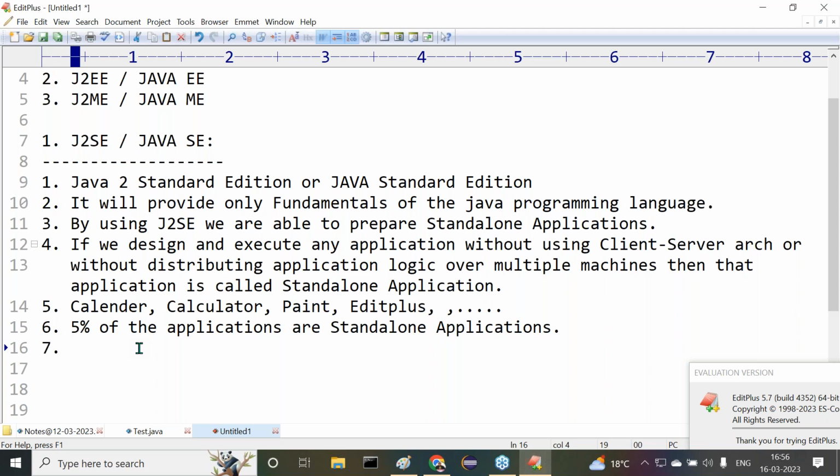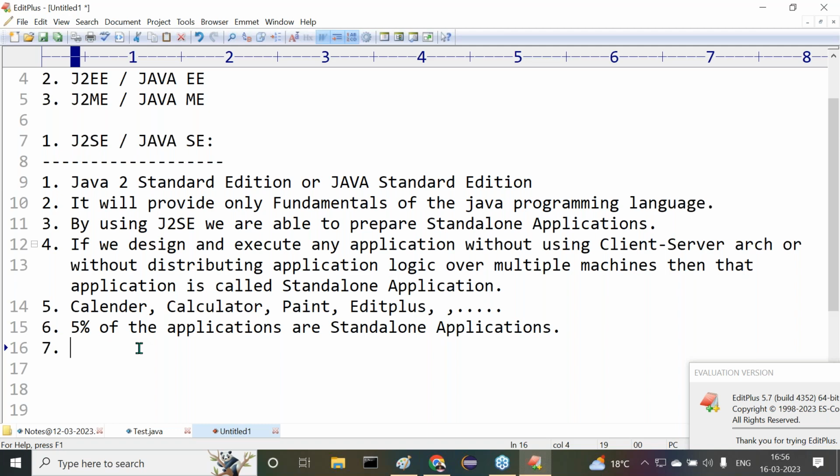Standalone applications are only 5%. So job requirements or job opportunities are definitely only 5%. So now today I'm learning Java because of 5% of the job requirements. You may have this type of question: only because of 5% of opportunities, I'm trying to learn Java now. Is it right? Right. I'll give some clarity.